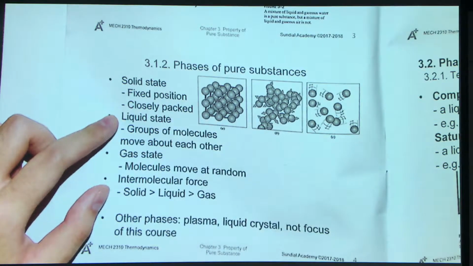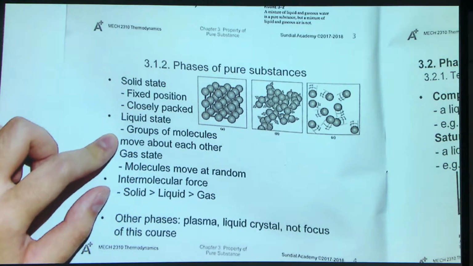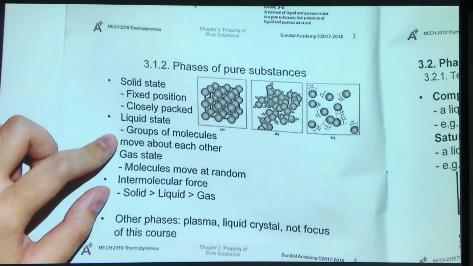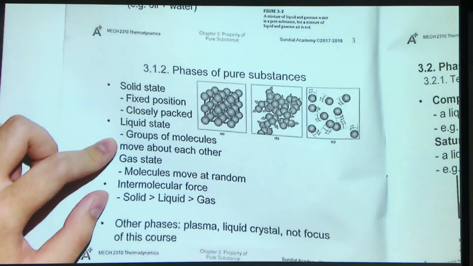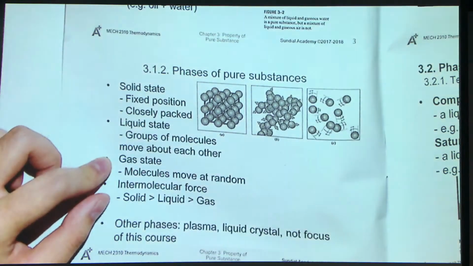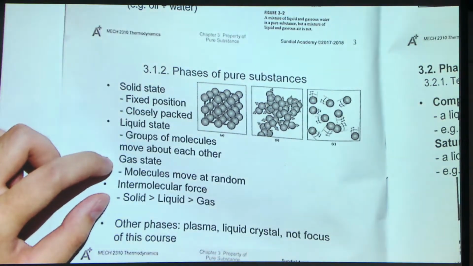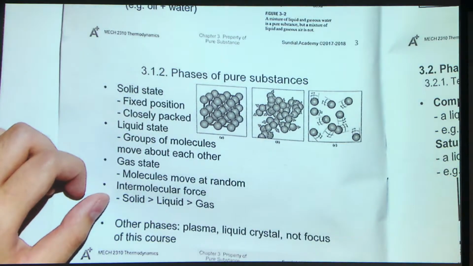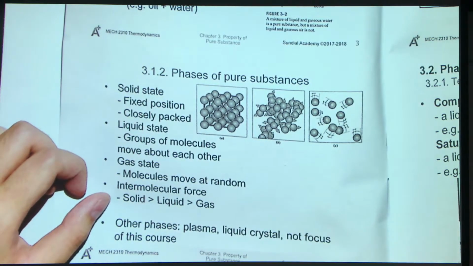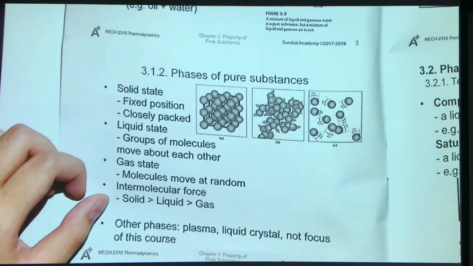For liquid state, we have groups of molecules which move about each other. They have more freedom of movement, but they are still confined. But for gas state, the molecules move randomly. Suppose you have a container, then this gas will fill up the whole container, and the volume depends on the size of the container.